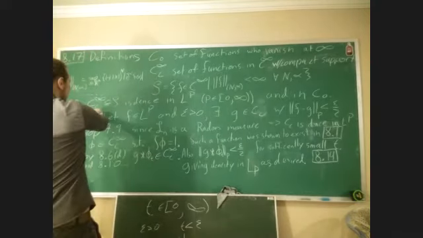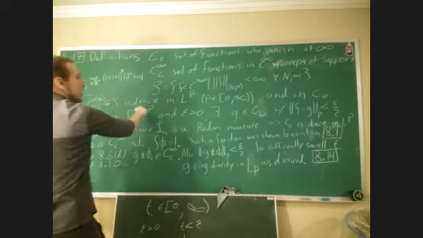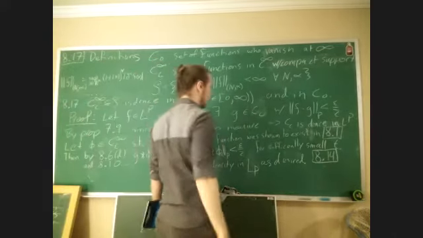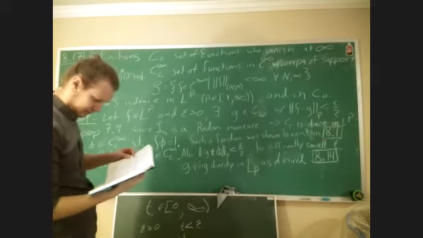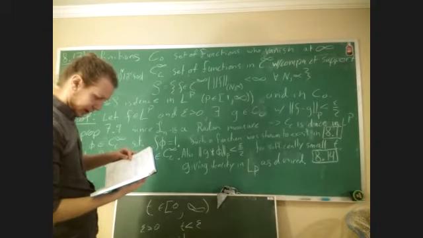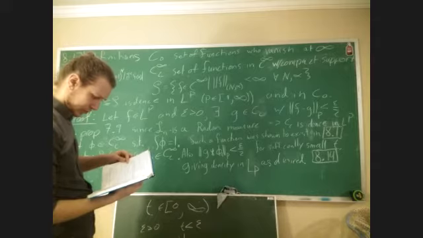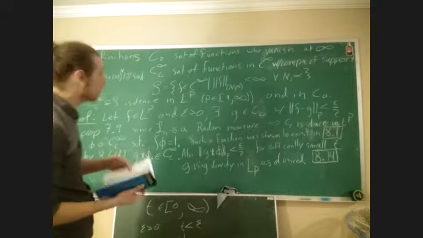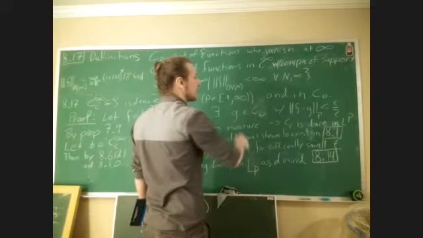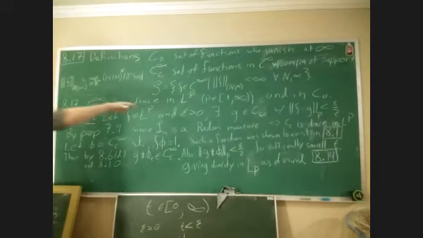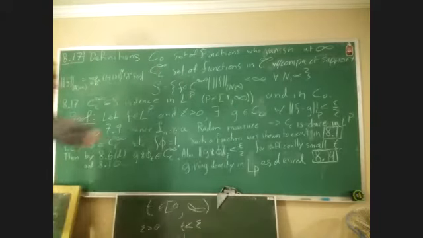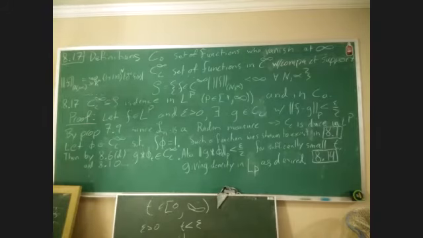So our claim is that C infinity C, and hence also S, is dense in LP for P finite, between 1 and infinity, right? Yeah, between one and infinity. I don't think we ever worked with anything less than 1. And also dense in C naught. So the first part we're going to focus on in this video is going to be this one. Then we're going to take on the C naught second case. It's basically the same proof, so I'm just going to turn off the video and replace some things.